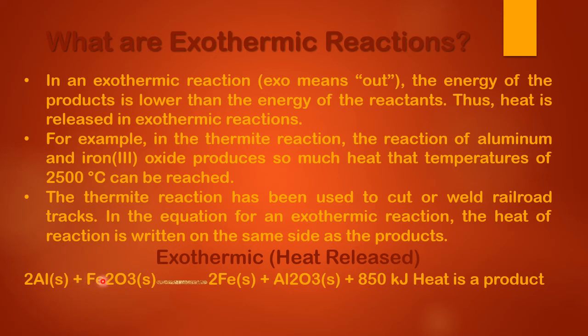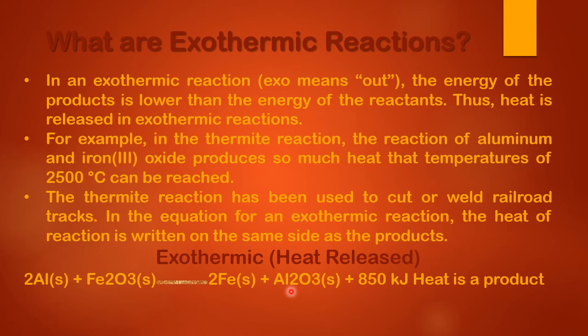The reaction of aluminum and iron trioxide is enormous. It has enough heat, so they don't require an extra amount of heat. That's why when the reaction occurs between these two, they quickly transform themselves into iron and aluminum oxide, plus they release a large amount of heat, right?